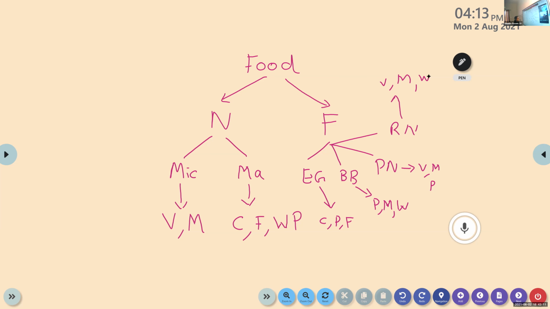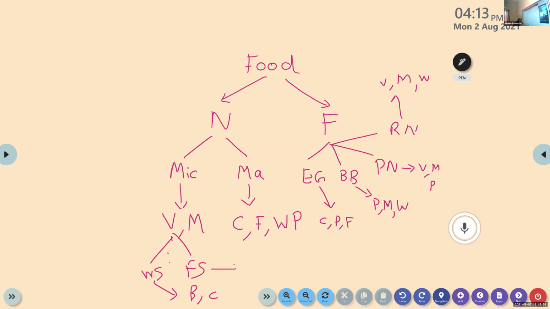Then again, Sanjana. Water soluble and fat soluble. Again, Nestle. Water soluble: vitamin B and C. Very good.